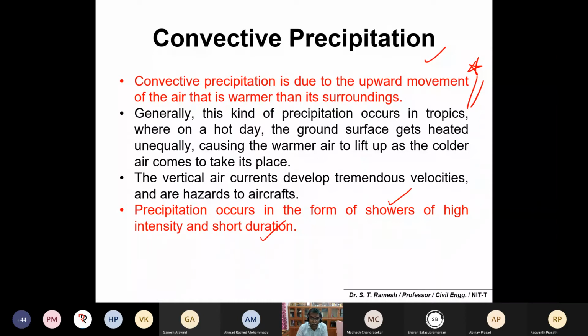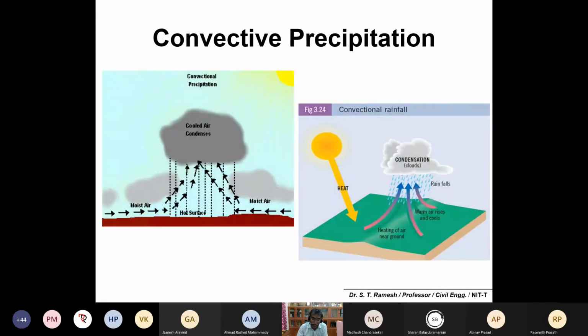It is very simple. Please remember, it's only the upward movement of the air that is warmer than its surroundings. You may get precipitation very suddenly, of very short duration with a high intensity of rainfall. That is just called convective precipitation. This is very simple.